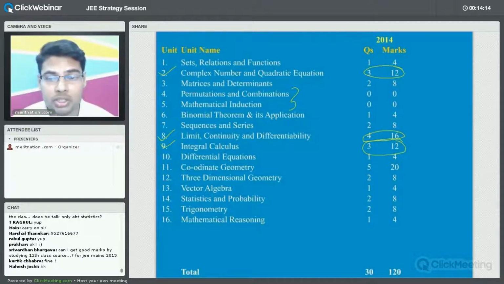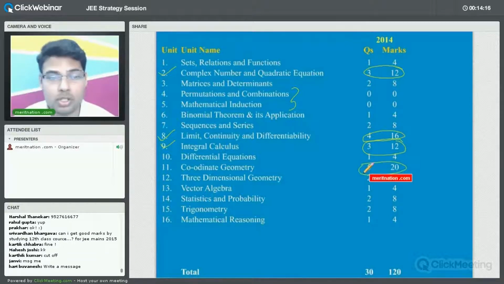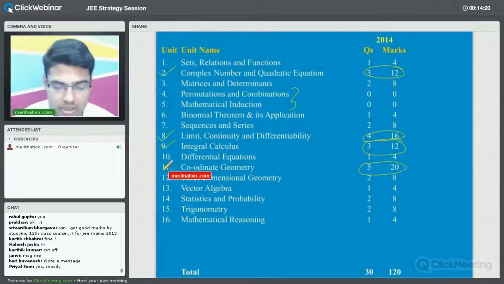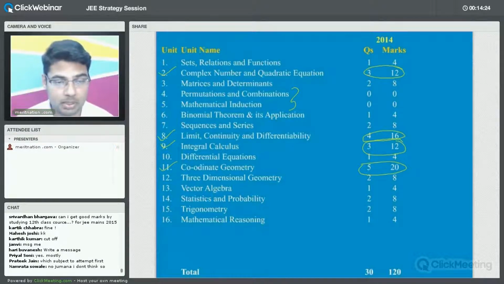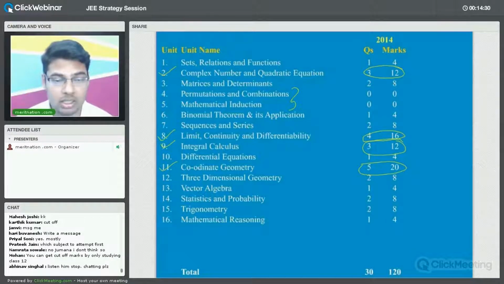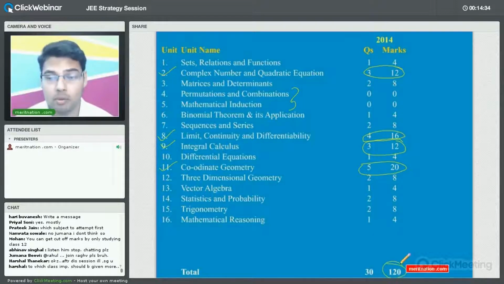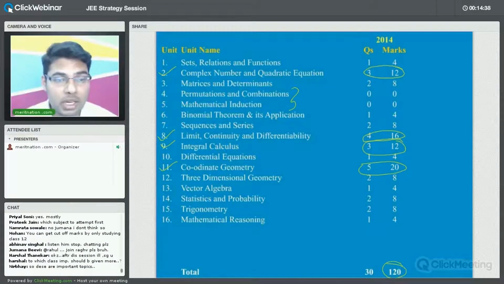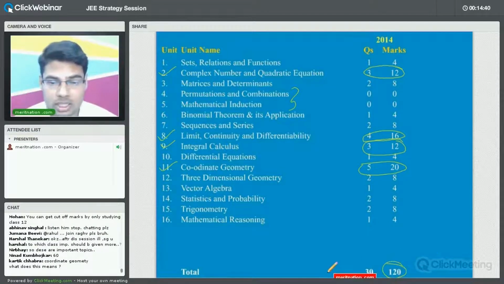Now, coordinate geometry, if you see, it alone carries 20 marks, right? So if you have these 4 chapters, just try to focus first of all on these 4 chapters and just add all these marks, that is 12, 16, 12, 20. Just try to add these marks and see what the total number of marks is. So before doing that, we can compare them with 2013 stats.